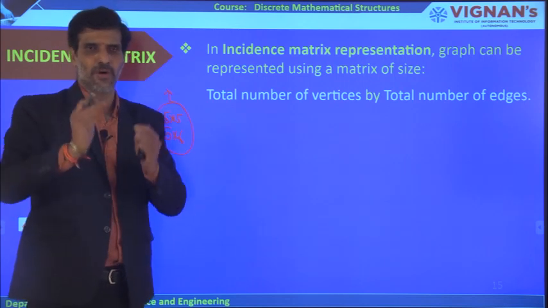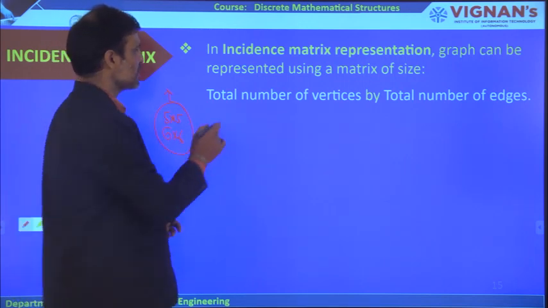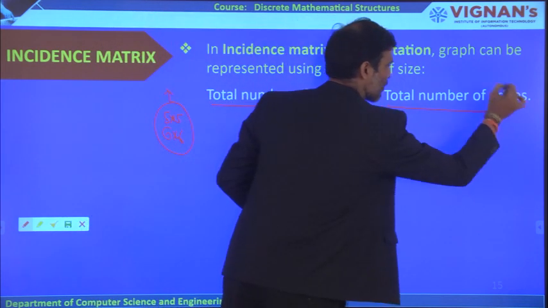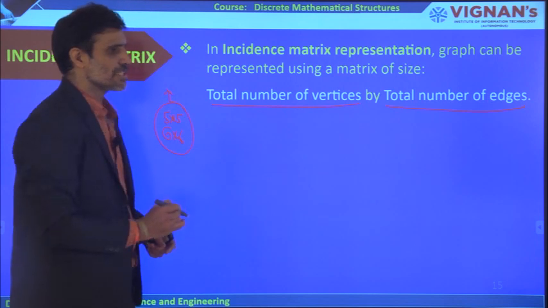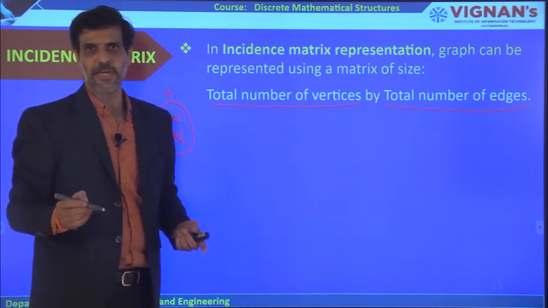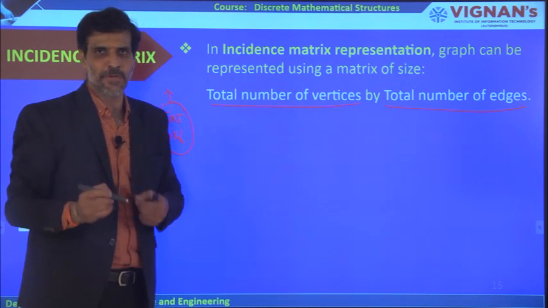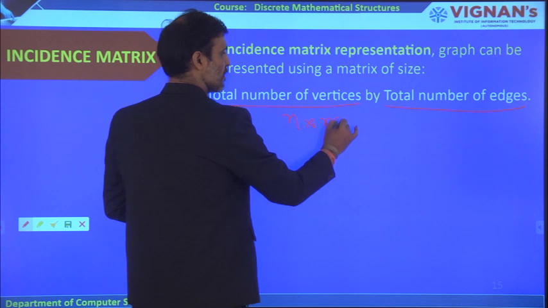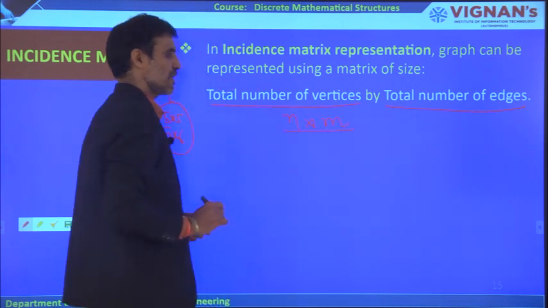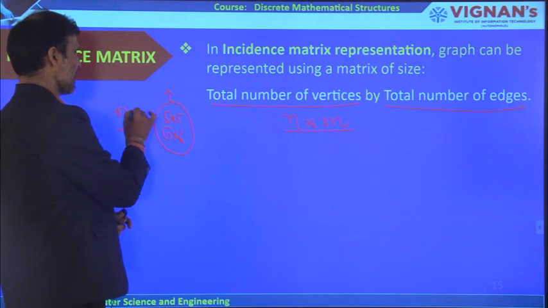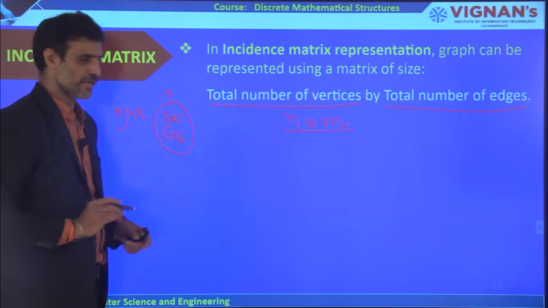Number of rows, number of columns. But coming to the case of the incidence matrix, it is the total number of vertices by the total number of edges, which gives us what? It may be a square matrix or it may not be, it may be a rectangular matrix. Why? Because the number of vertices may not be equal to the number of edges. It is n cross m. In the case of the adjacency matrix, it is n cross n.